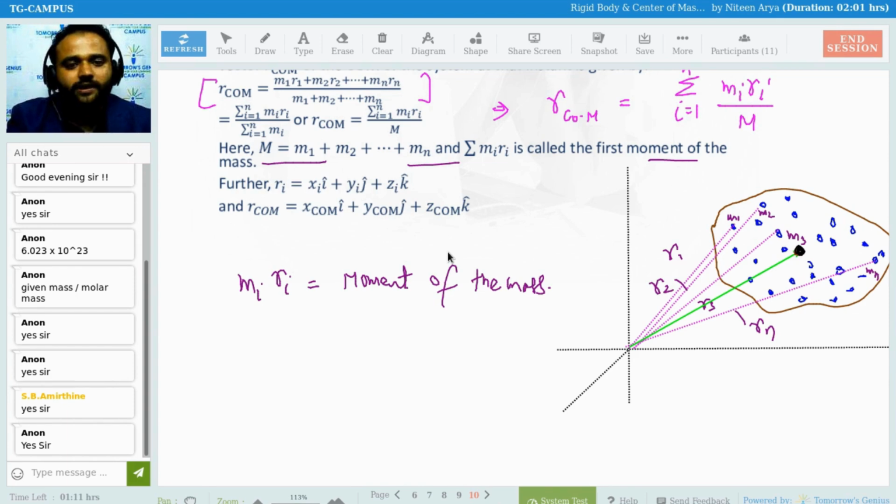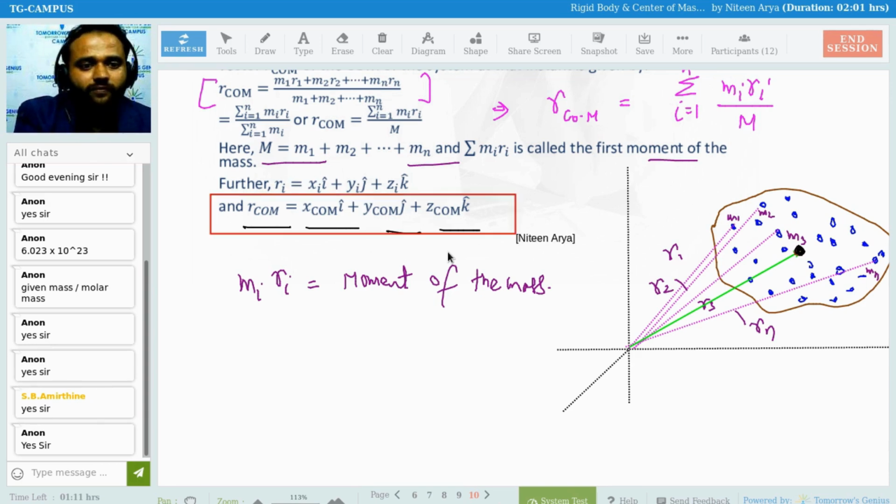So for the center of mass we have Ri, which is Xi i, Yi j and Zi k. In the same fashion, R center of mass is X center of mass on the i component, Y center of mass on the j component, and Z center of mass on the k component. Is this clear, everyone? So this center of mass is a vector quantity, and we say that it is a position vector.